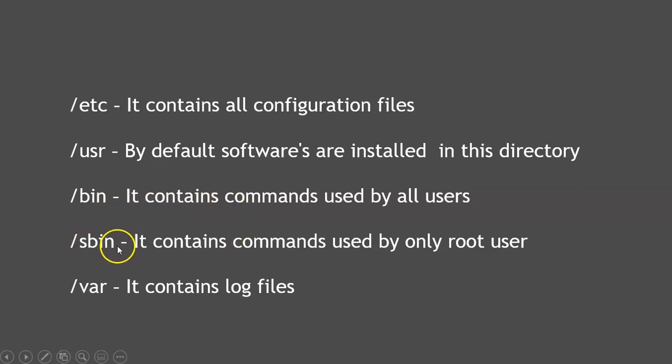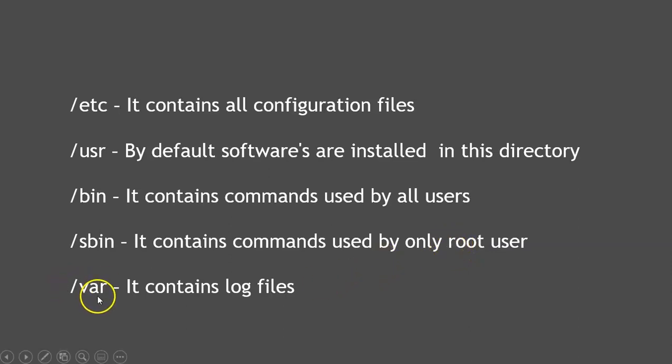And sbin means super binary. It contains commands used by only the root user. So the commands are divided whenever the OS is installed. Under slash bin are the normal commands, and under sbin are the super user binaries. Let's say if you want to reboot the server, you will execute a command called reboot. If you want to shut down, then the shutdown command will be executed. Or any network configuration changes or performance tuning you want to make, whatever changes you want to do at the OS level, those commands will be available inside the sbin, and these can be executed only by the root.